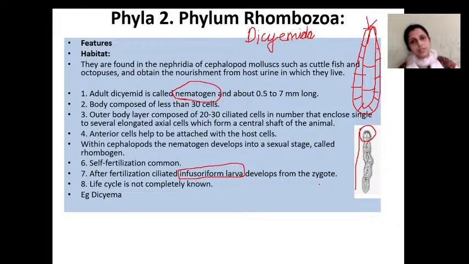Now let's see the phylogeny of Mesozoa. Mesozoa, or rather not Rhombozoa, within Mesozoa we learned two phyla, that is phylum Orthonectida and phylum Rhombozoa. Mesozoa consists of actually very simple organisms. Mesozoa are simple organisms, with only around 50 cells in total. Their phylogenetic relationship with other phyla or other kingdoms is still very unclear, and they are considered to be a connecting link between Protista and true Metazoa.